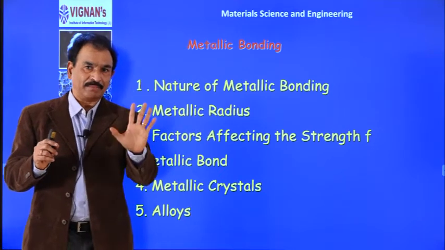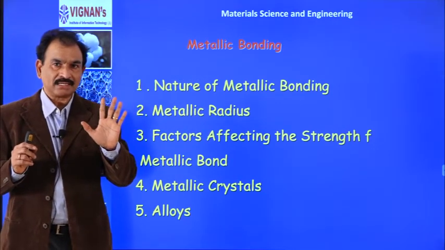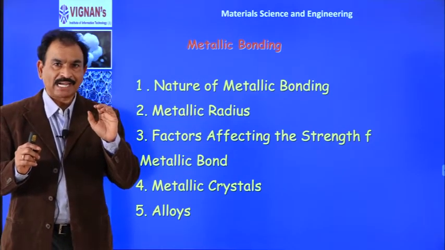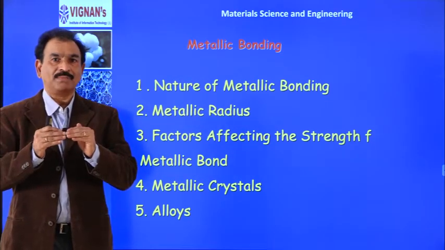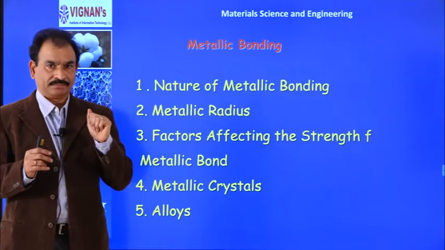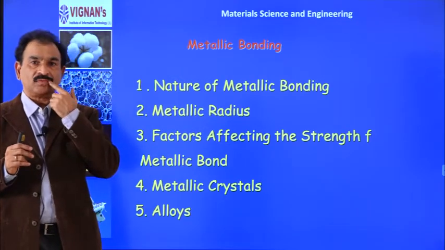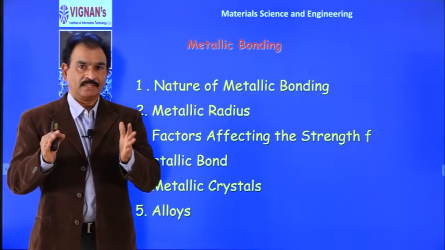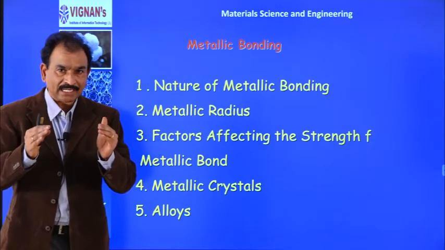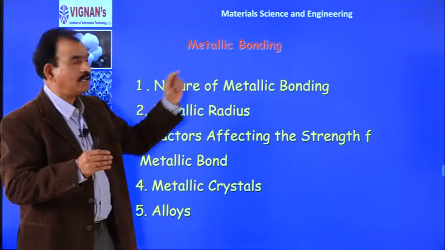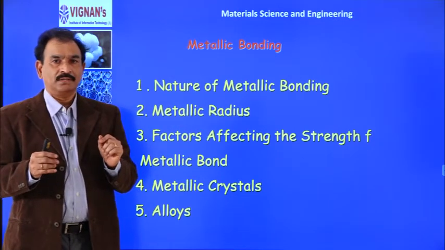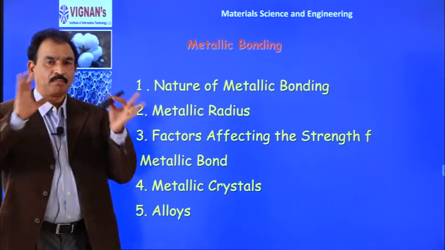A diamond consists of carbon atoms, which are bonded together with the help of covalent bonds. And in copper, the atoms are bonded together by a special bond that is called a metallic bond.